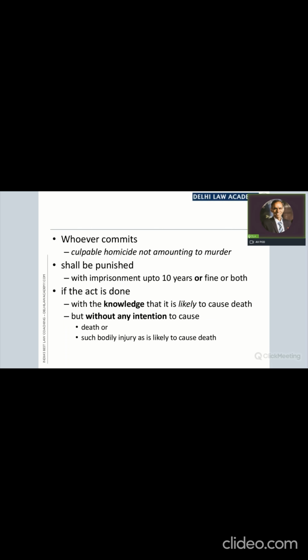This is the second part. Whoever commits culpable homicide not amounting to murder shall be punished with this punishment if the act is done with the knowledge that it is likely to cause death, but without any intention to cause death or without any intention to cause bodily injury which is likely to cause death. In our case, it is the knowledge, there is no intention as mentioned in the question. Therefore, the act of the accused amounts to culpable homicide and it is punishable under section 304 part 2, where the punishment is imprisonment up to 10 years or fine or both.